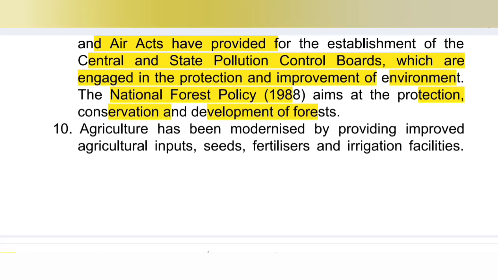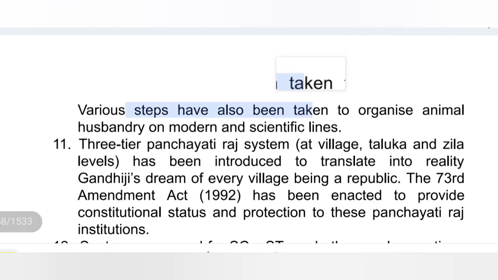Now agriculture has been modernized by providing improved agricultural inputs, seeds, fertilizer, irrigation facilities. So agriculture modernized, that is under Article 48. Okay, what was in 48? To organize agriculture and animal husbandry on modern and scientific lines. Article 48 is under the Liberal Intellectual principle. So it was implemented: agriculture has been modernized by providing improved agricultural inputs, seeds, fertilizers and irrigation facilities. Various steps have also been taken to organize animal husbandry on modern scientific lines. Okay, Article 48 was implemented.